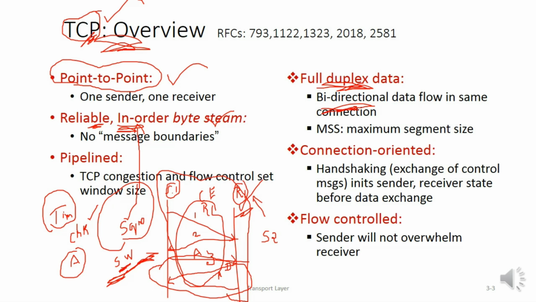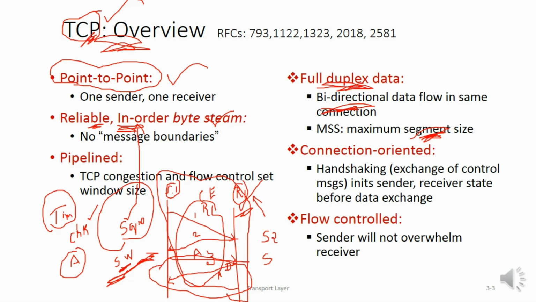And one more point to notice is that the data transmitted here, once the data transfer begins, is transmitted in the form of segments. So instead of calling it data transferred between sender and receiver, it is segments getting transferred through the TCP connection.